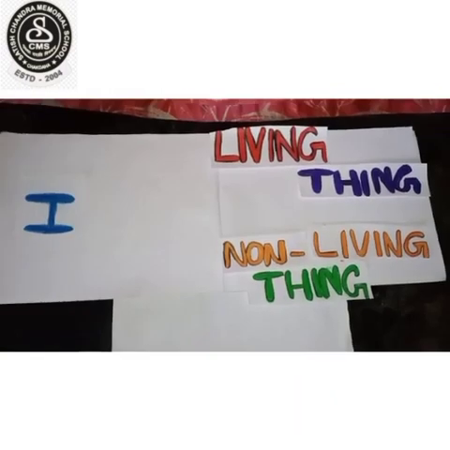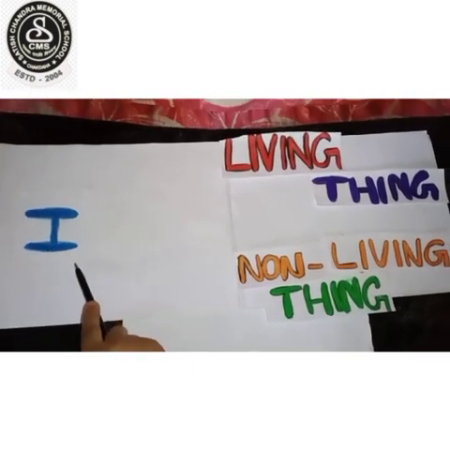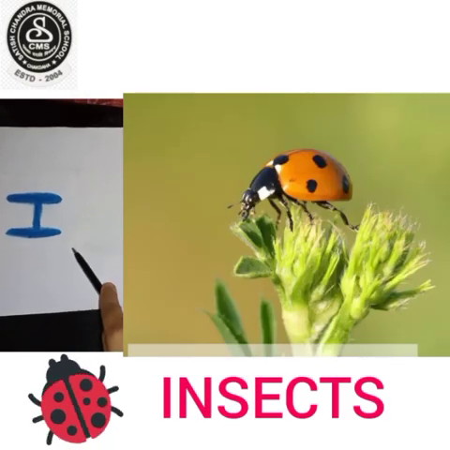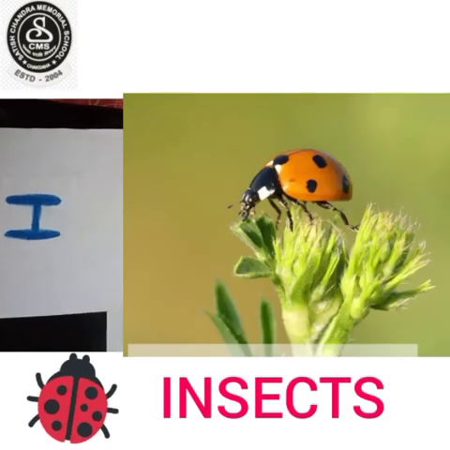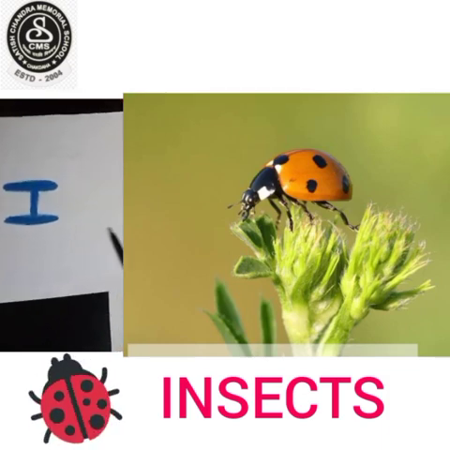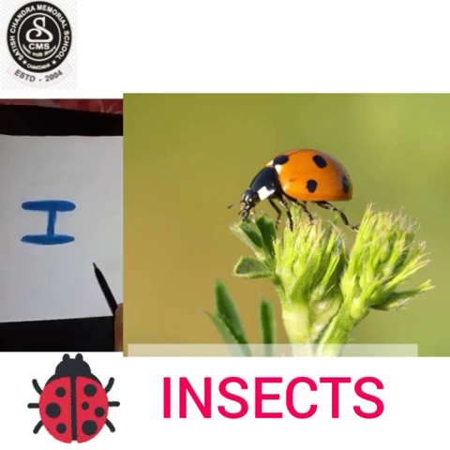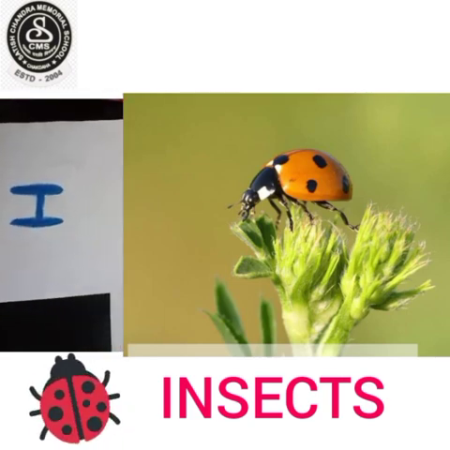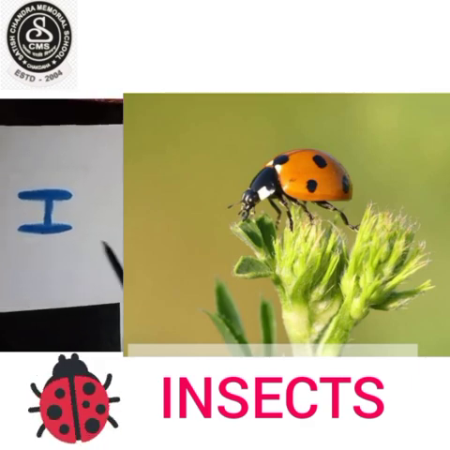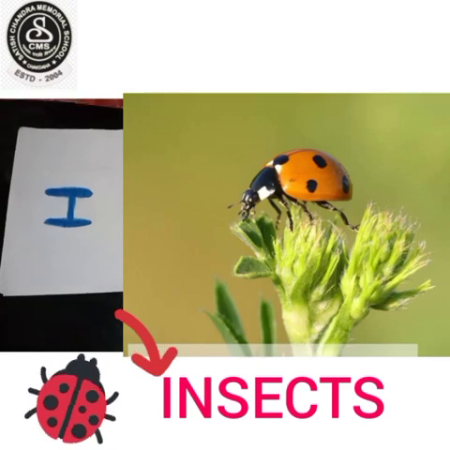Now comes I. One living thing starting with I is insects. I-N-S-E-C-T-S. Insects. Yes, they can move, they can eat, they can grow. Insects are living things. The beginning letter of insects is I, right?